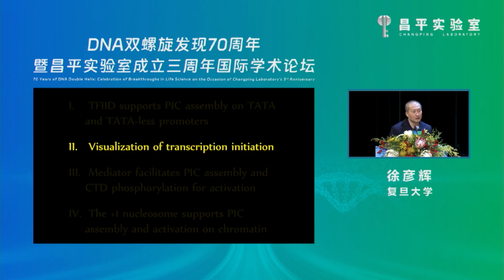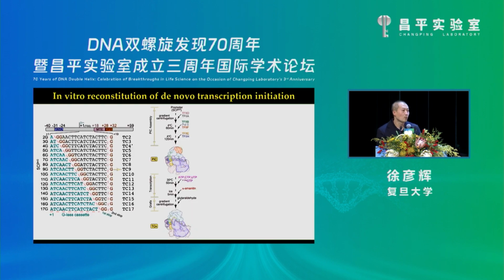So in the next part, I will show you our unpublished data about visualization of the transcription initiation in action. The transcribing PAL2 could not stop at any specific position on the promoter.